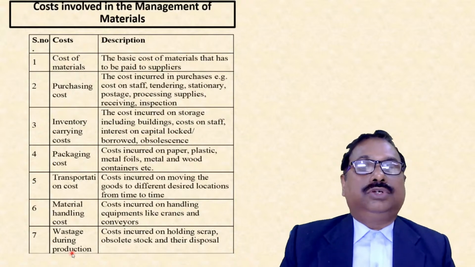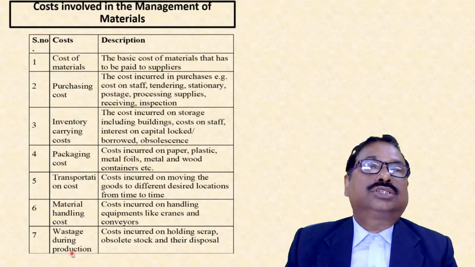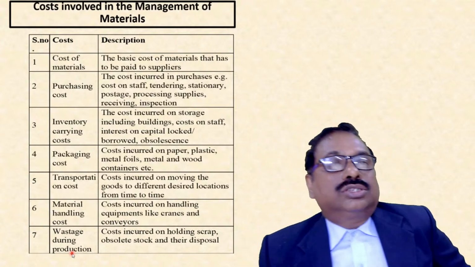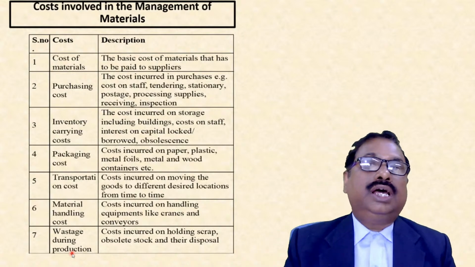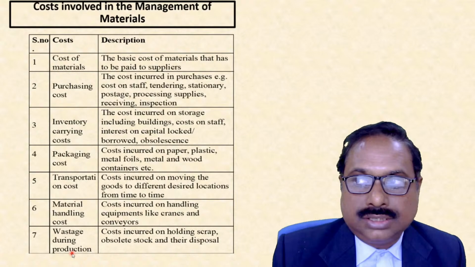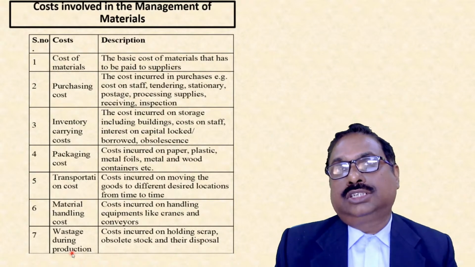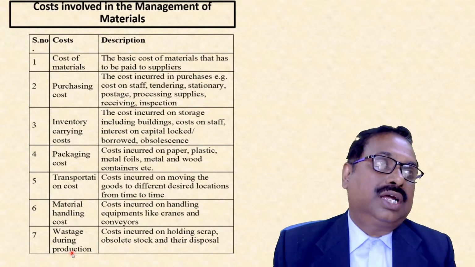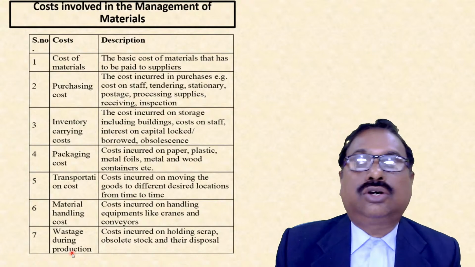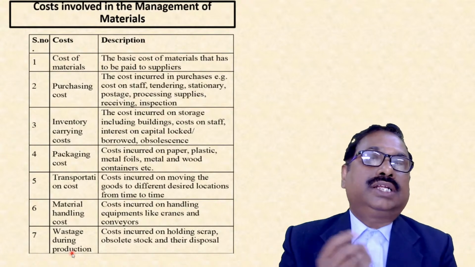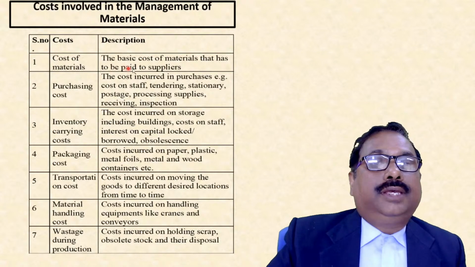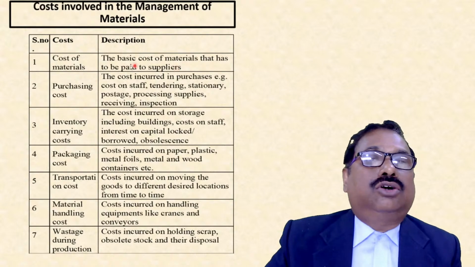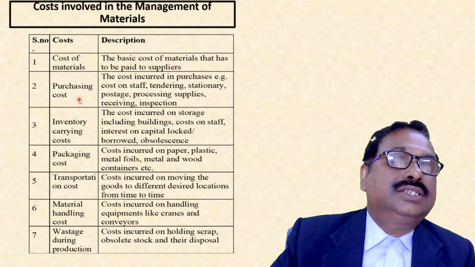Now we will discuss the various costs involved in the management of material. The first is the cost of material. An organization buys raw material, components, and spare parts from a supplier. The amount of money the organization pays to the supplier is the cost of material. So the cost of material is the basic cost that has to be paid to the suppliers.